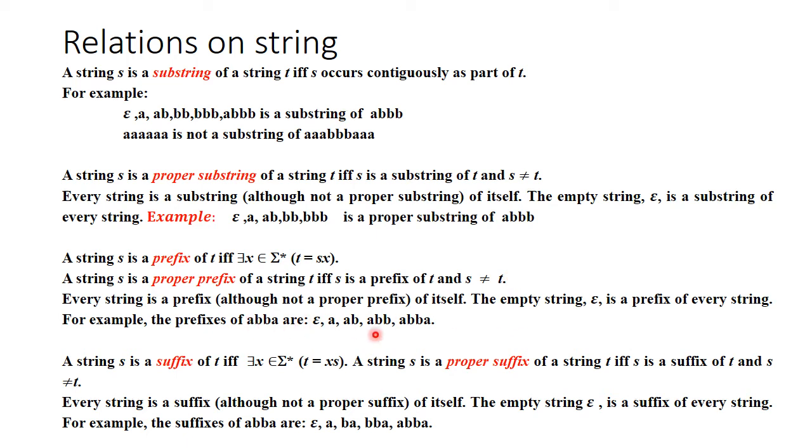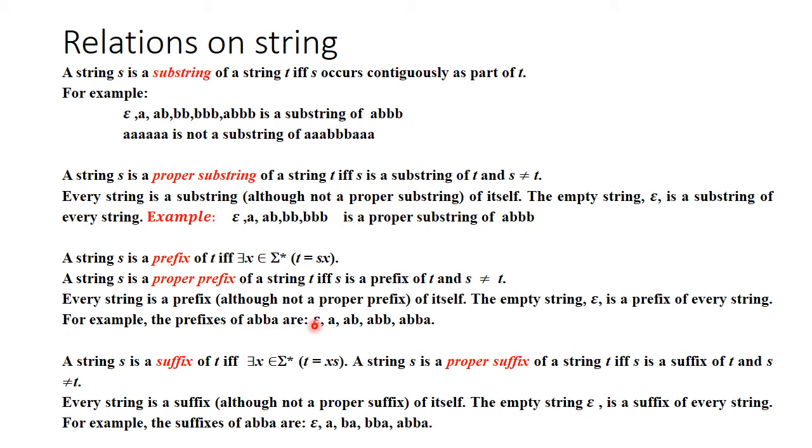Let us consider the example of abba. Let us find out the possible prefixes of abba. So first, epsilon, obviously. It can be a prefix, since epsilon abba is also equal to abba. So epsilon is one of the prefixes.